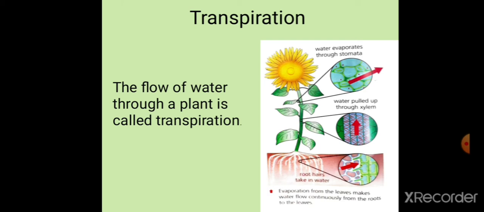It is going to take in water from the roots. Where are the roots getting water from? The roots are taking it from the soil. How are they taking? Who is helping? The root hair cells, because they have got a high surface area. They take in water and minerals from the soil, and then the xylem takes it and supplies it to the leaves.